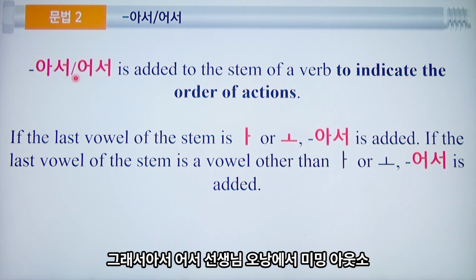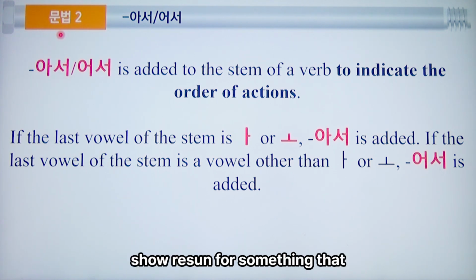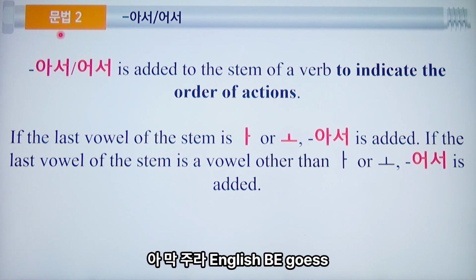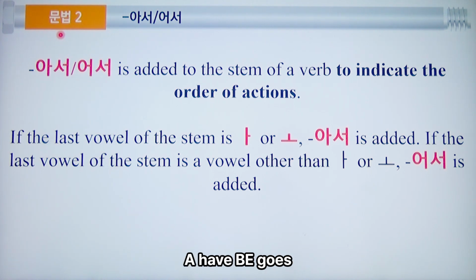Ang meaning ng 아서/어서 is used to show reason for something that marks natural consequences. Okay, in English, because.